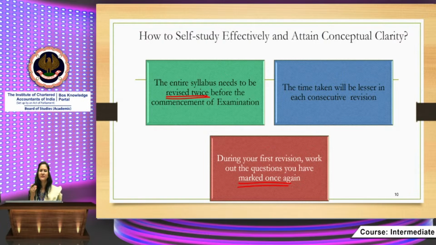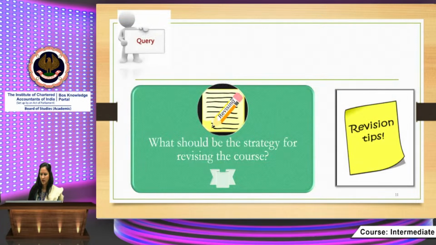For example, some students might feel that services taxable under reverse charge are a bit complicated or need special attention, or input tax credit and block credit. So depending upon your understanding of the provisions, your strengths and weaknesses, it is important that you highlight those areas so that when you revise again, or the day before the examination, you are able to pay special attention and you don't skip that point. Then the study plan has already been discussed. Next comes revision: what should be the strategy for revising the course?